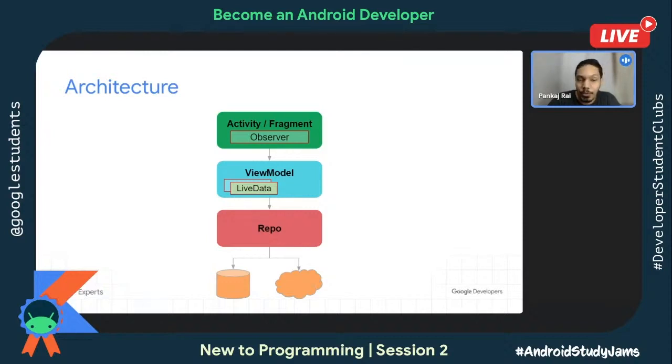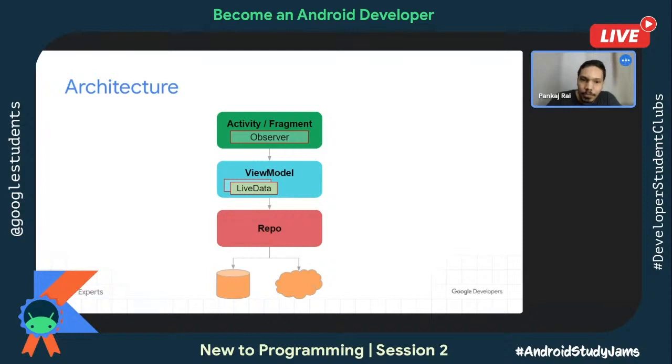We should follow the MVVM architecture. MVVM is model, view, view model. That's the architecture which is followed for Android applications. Again, there's no hard and fast rule that this is the only architecture for Android apps, but this is the widely used architecture and the one recommended by Google. What I'm showing right now is the MVVM architecture.